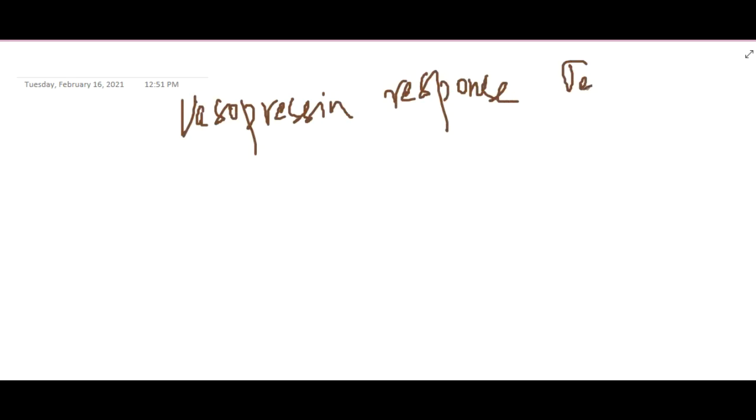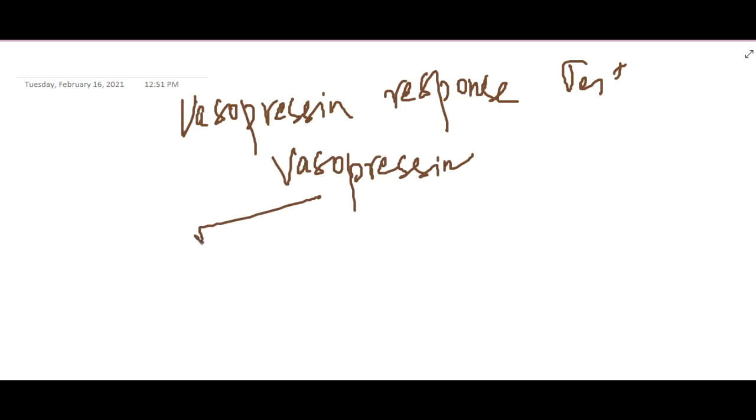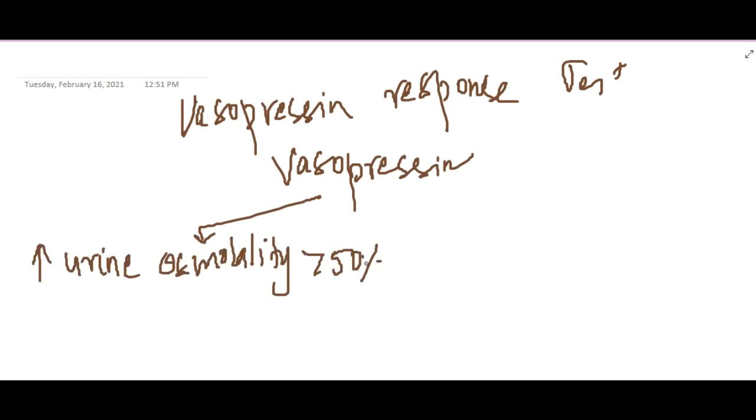Second, we have the vasopressin response test. This is mainly to differentiate central diabetes insipidus and nephrogenic diabetes insipidus. Here you administer vasopressin to the patient. The main defect in central diabetes insipidus is deficiency of vasopressin, so once you administer vasopressin, polyuria decreases and urine osmolality increases by 50%.